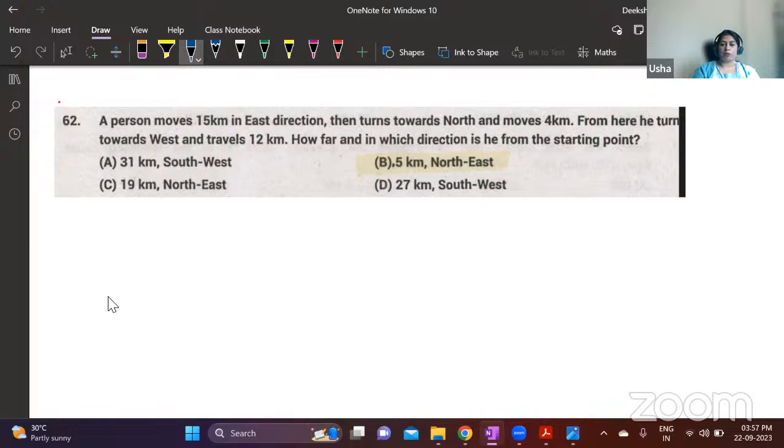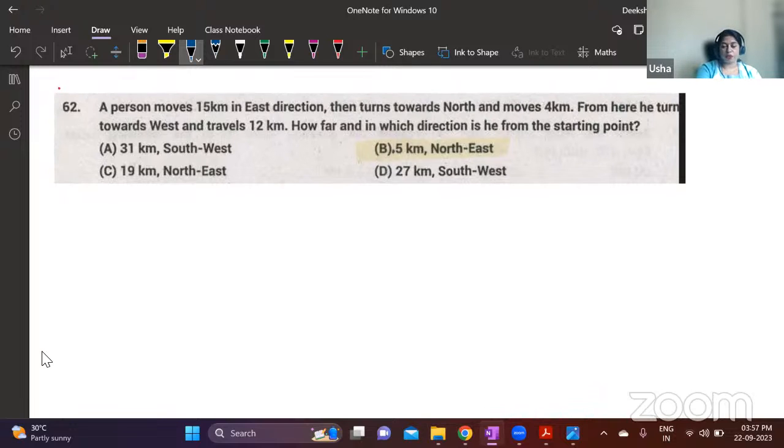Type 2 is in which direction he is from the starting point. And type 3 is in which direction he is from the starting point and how far he is. So here, how far and in which direction he is from the starting point is asked, so this is a type 3 question. For type 2 and type 3 questions, a diagram is required. For type 1, a diagram is not required. I have explained this in detail in one of the videos, so you can go through the videos under the placement aptitude playlist.